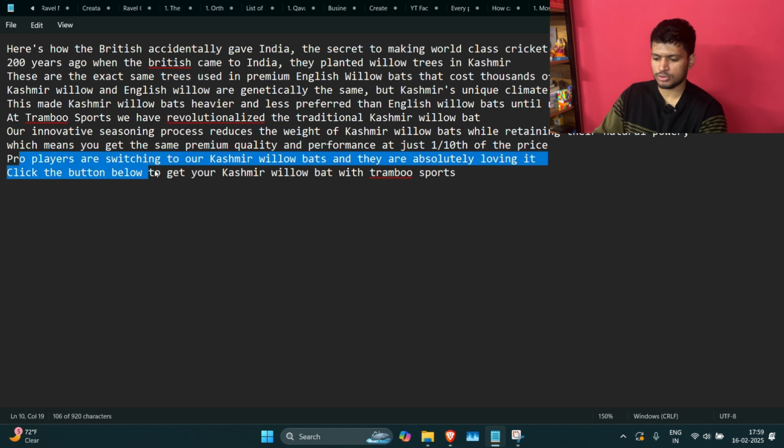Pro players are switching to our Kashmir willow bats and they are absolutely loving it. So there were a couple of footages of pro players using the bat which we had used over here, and click the button below to get your Kashmir willow bat with Rambo Sports.